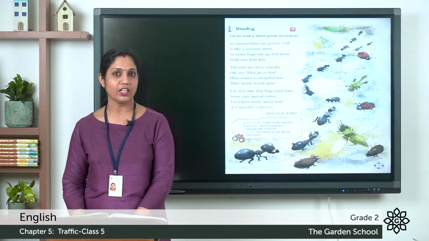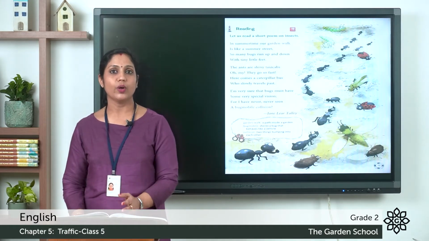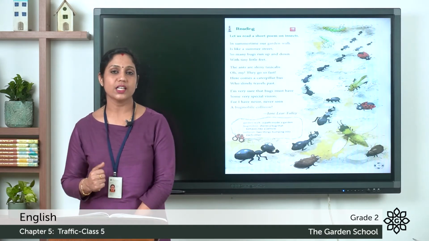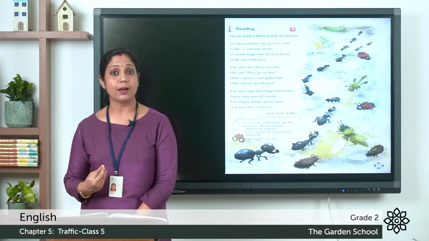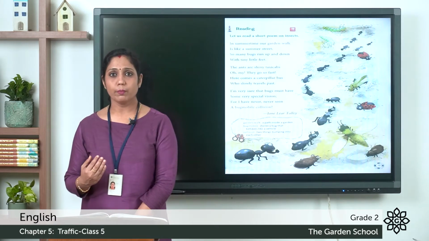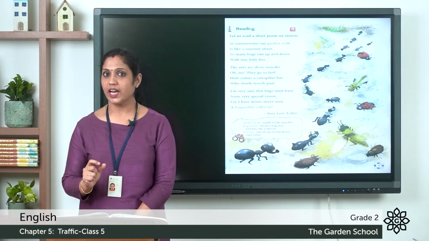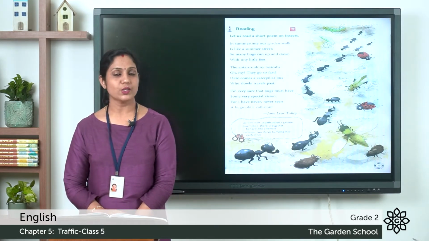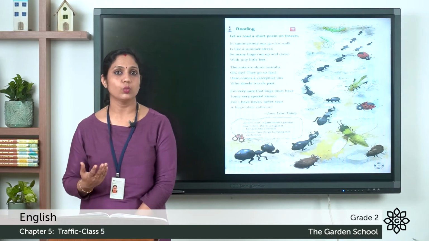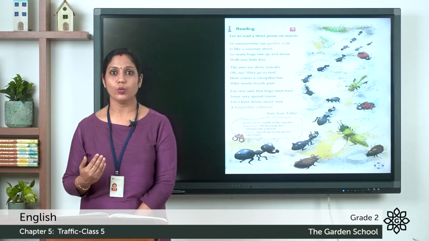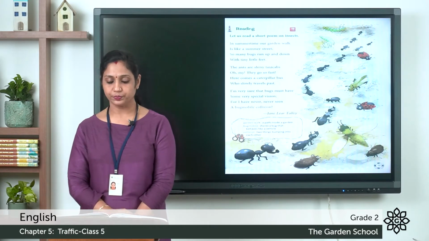So what do you mean by garden walk? It is a path, a way in the garden. So how is a garden walk? It's like a summer street. So many bugs run up and down with tiny little feet. And what do the bugs do? They run up and down, and with what did they move? They move with their tiny little feet.